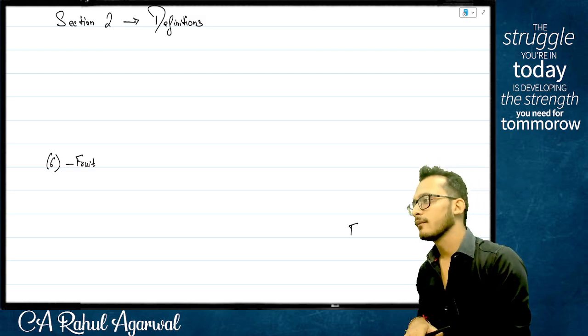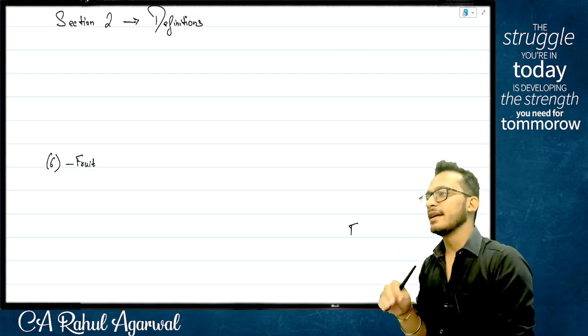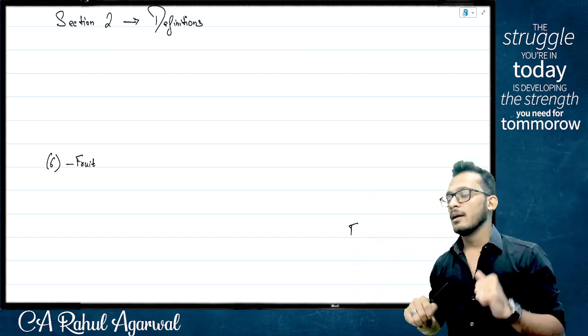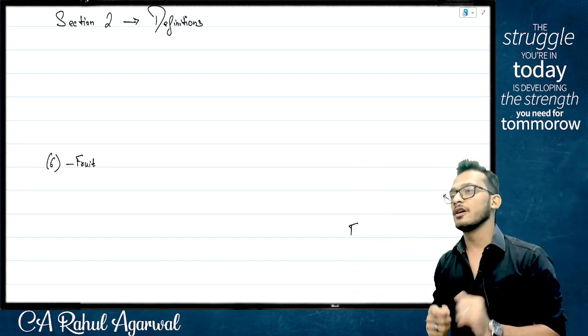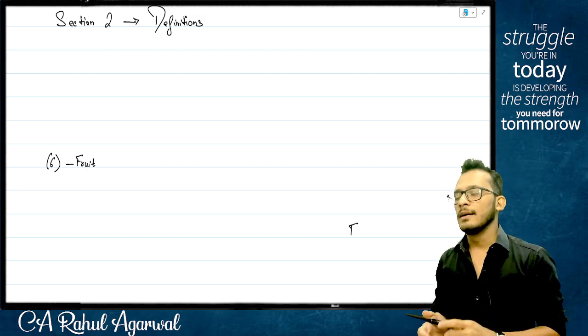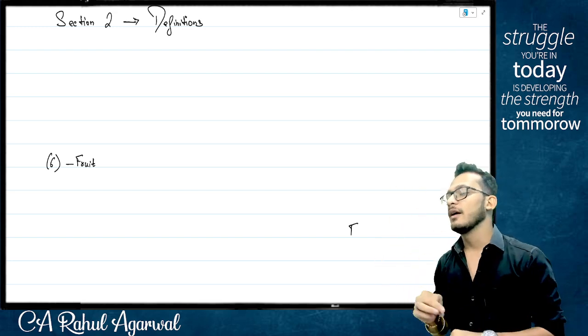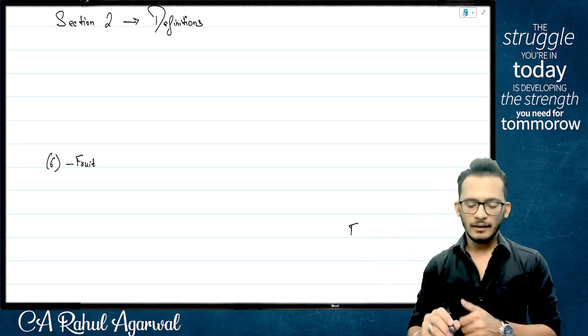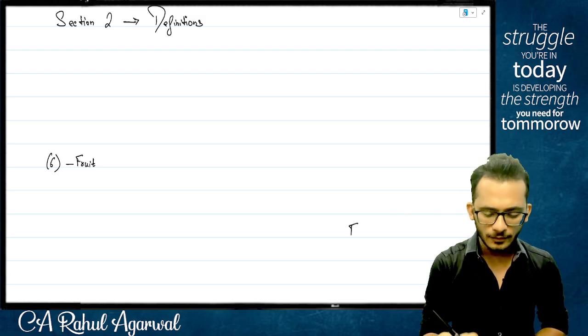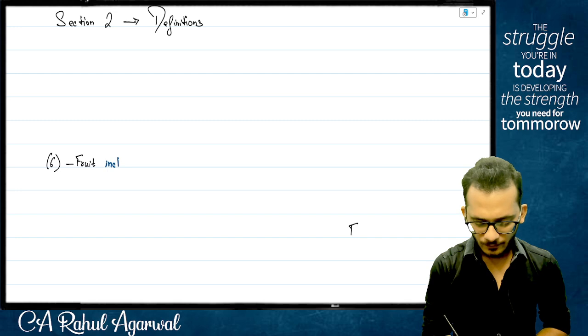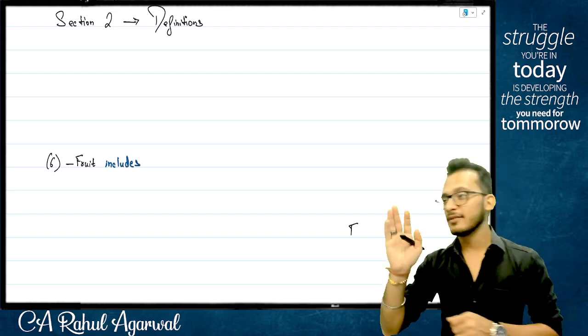Inclusive. We would not like to do exclusive because then we will have to tell everything else also. We would not like to do exhaustive because today you may have some fruits, tomorrow you may genetically design some other fruit and come and say it is not a fruit. Therefore, I'm going to start the definition saying fruit includes. Yes. Now here is where the fun starts.